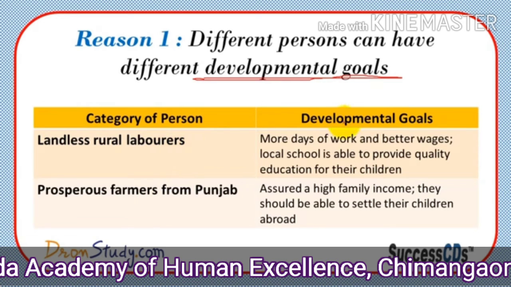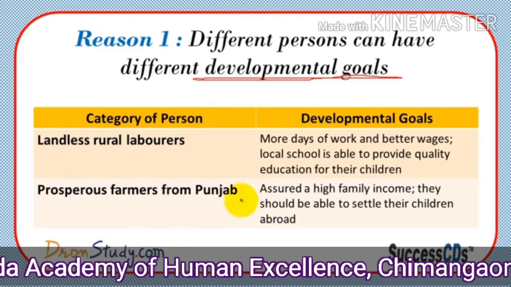Another example: prosperous farmers from Punjab. We all know that in Punjab there are wealthy, prosperous farmers who use modern farming methods, so they have all the equipment and facilities. So what are their developmental goals? Assured high family income, and they should be able to settle their children abroad. Now see the difference between the landless laborer and this prosperous farmer.